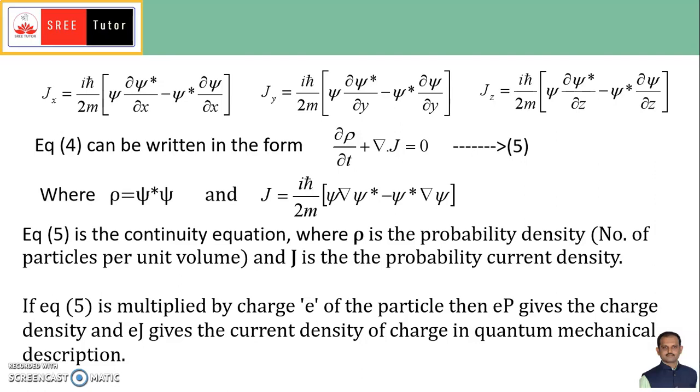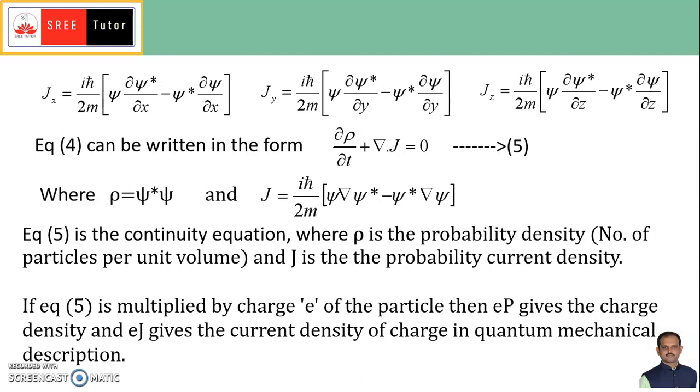If e is the charge of that particle and you multiply e to equation number 5, you will get e rho, which gives the charge density, and eJ gives the current density of charge in the quantum mechanical system or state.